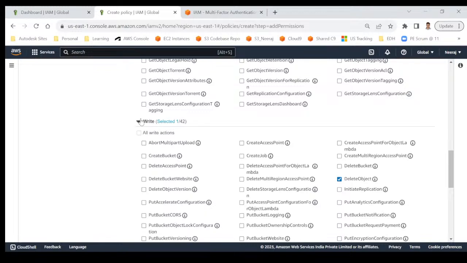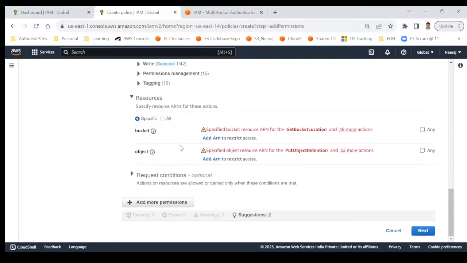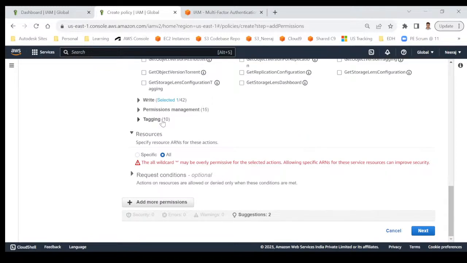So you can select as per your choice, and then you want to apply this permission on all the buckets or to a specific bucket. Recommendation is you should provide to a specific bucket. Don't blindly provide for all the buckets. That's not a good practice, right? Either go with all, which is not a good idea, or go with the specific one. So I will go with specific one.